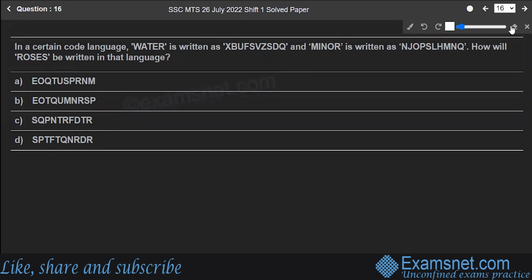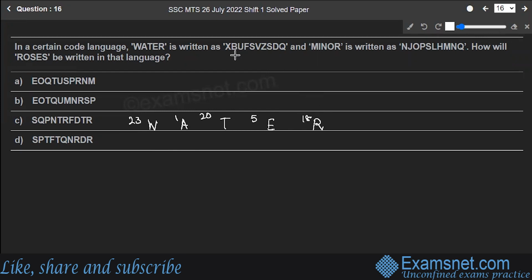But how will the 10 letters come? We have to look at that also. Let's use the alphabetical place value table and write down water. What is the position value of W? 23. A is at 1, T is at 20, E is at 5, and R is at 18.